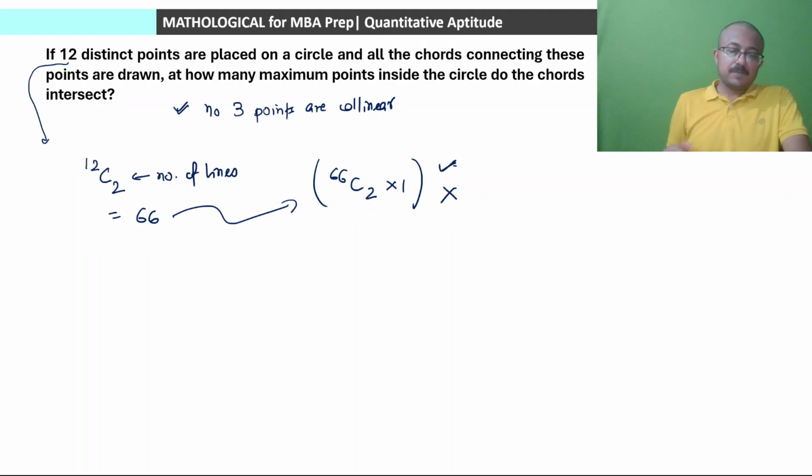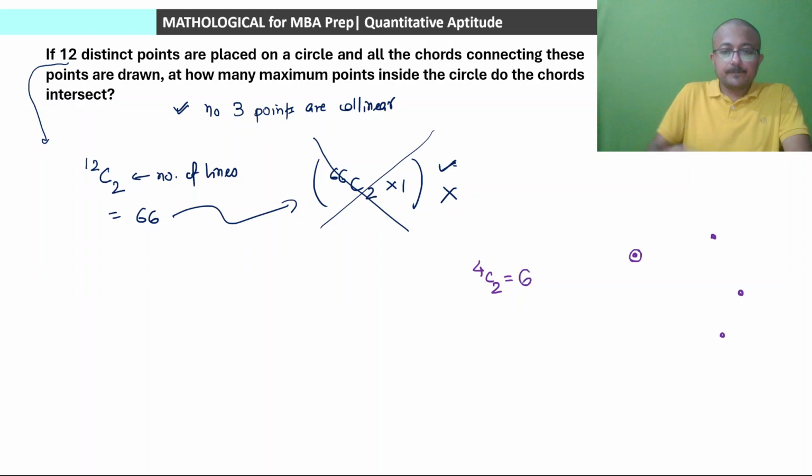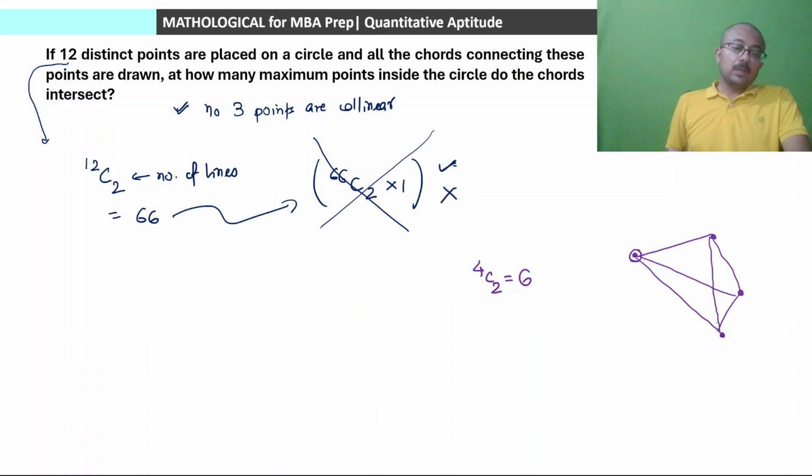This answer will be definitely wrong. Definitely wrong. और क्यों रॉन्ग होगा? Let us say we take some random 4 points. तो टोटल लाइंस कितनी बनेगी? 4C2, which is equal to 6. 6 lines drawn होंगी, 1 2 3 4 5 and last 6. Total 6 lines will be drawn. So number of intersection points as per our calculation will be 6C2, which should be equal to 15.